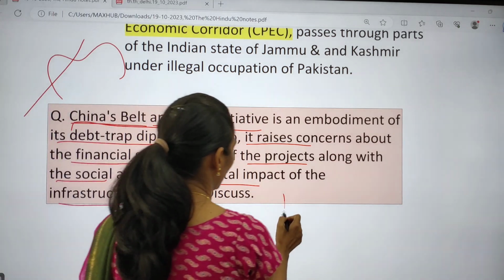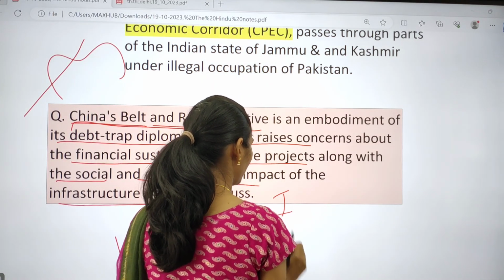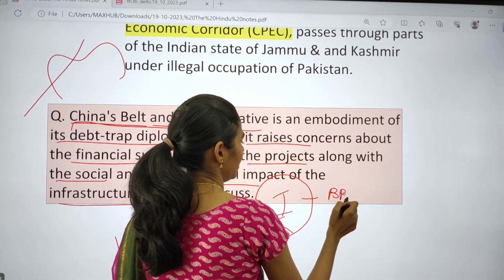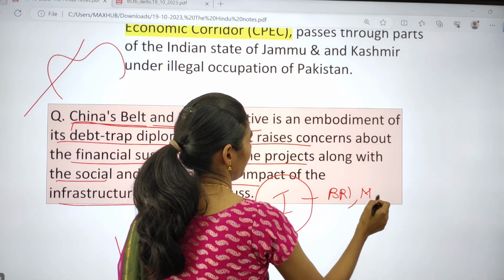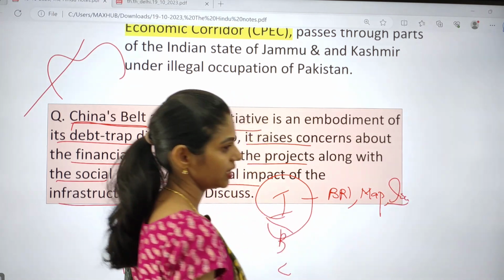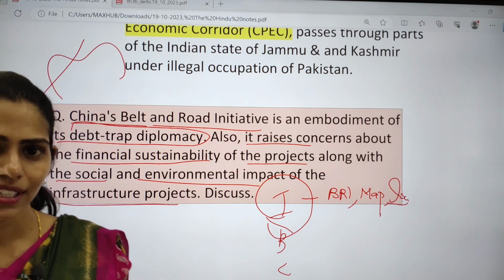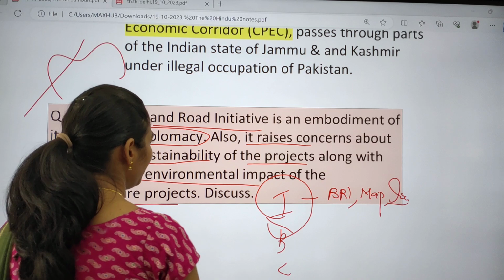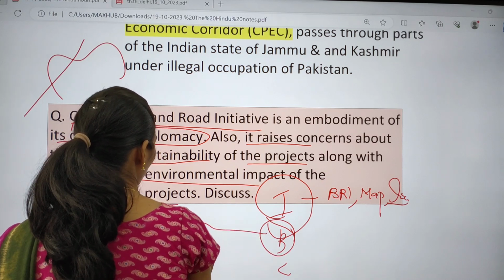So the answer will be written in I, B, C format, right? In the introduction you can write simply what this BRI is, or else you can draw a map here, or else you can write about why it is in use. Recently this BRI completed 10 years of its anniversary. In the body you have to write about what the concerns are.